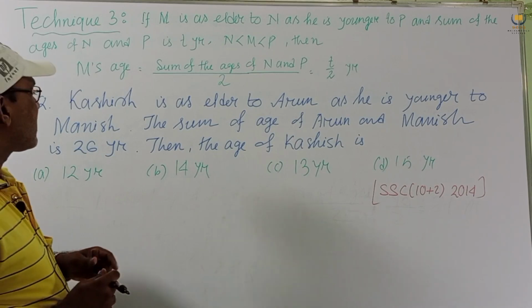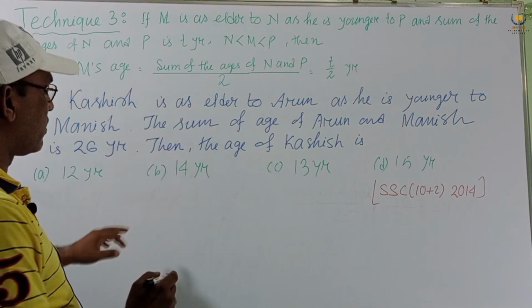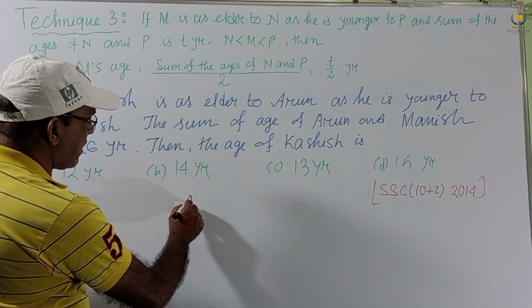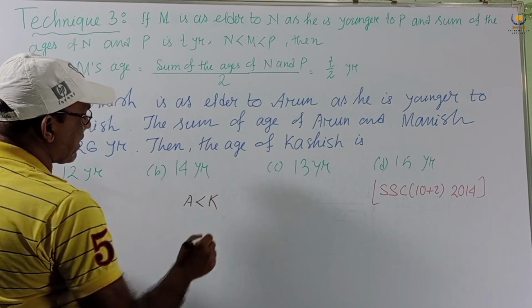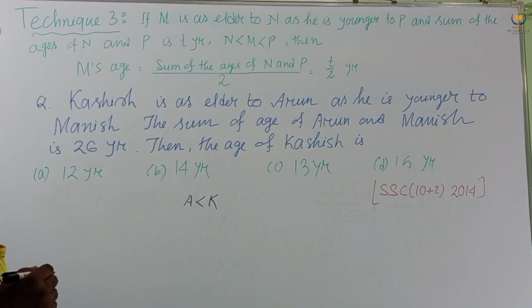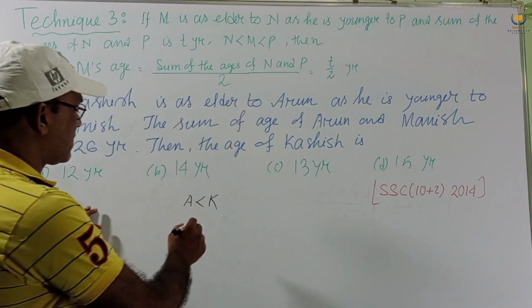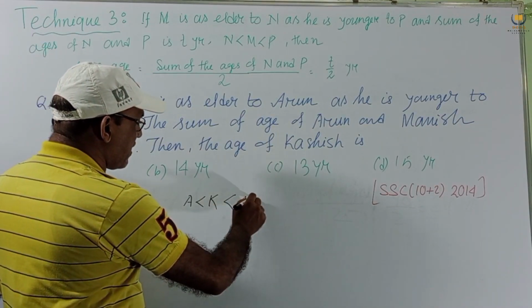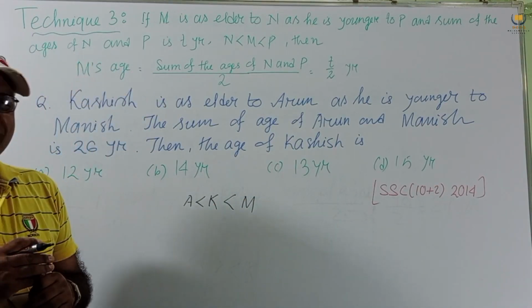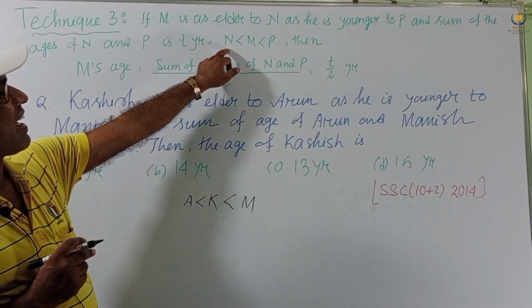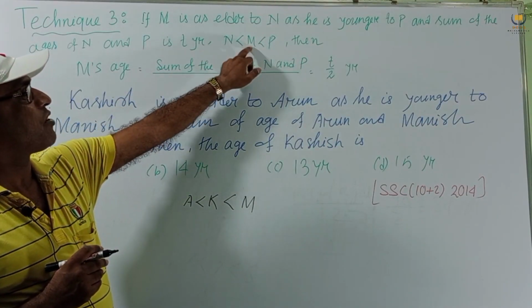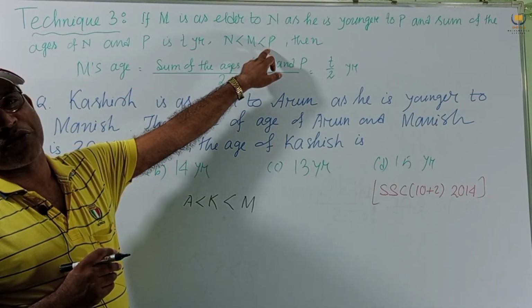Now what is given? Kashish is elder than Arun, that means K is greater than A, but younger than Manish. Just like the formula, N less than M less than P, the age of M is this plus this divided by 2.